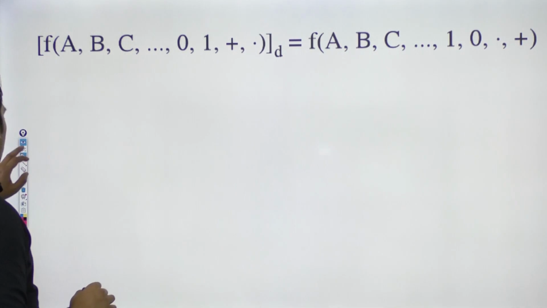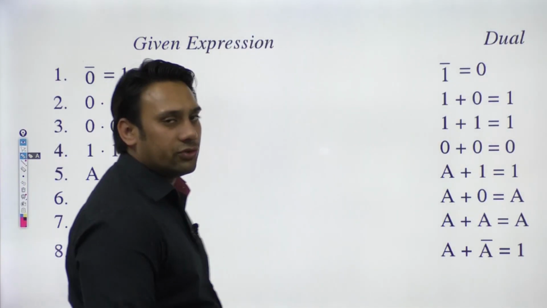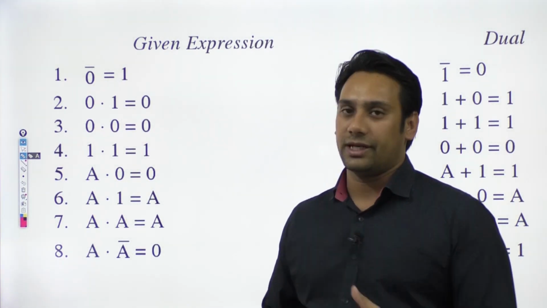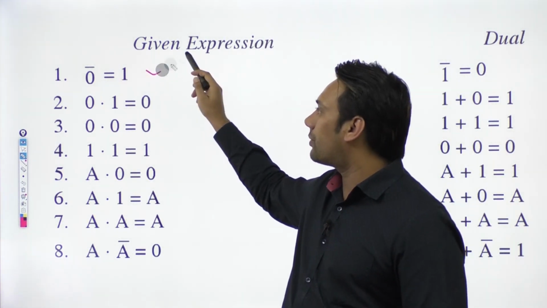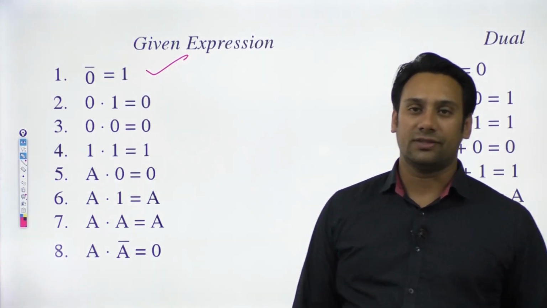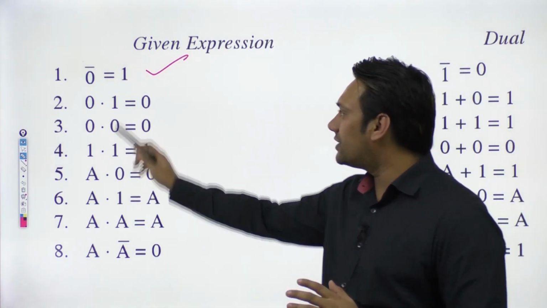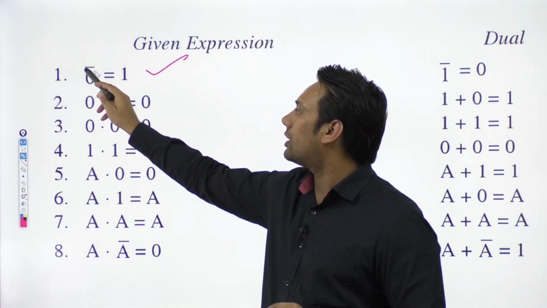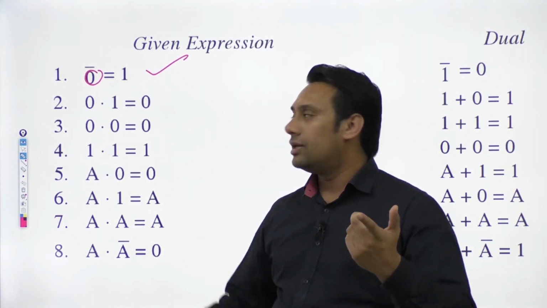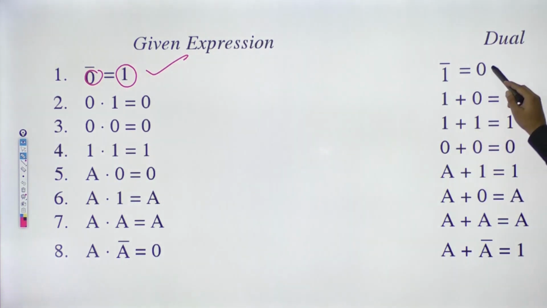Okay. The same you can see here. So I've taken a list of the dual forms of a lot of equations, right? Here you can see this is your first equation. Here we have 0 complement is equal to 1. So this equation is satisfied, right? We already know if you take a complement of 0, you will get a 1. So what is the dual form of this equation? You have to convert this 0 to 1, and you have to convert this 1 to 0. Then this is your dual form. So this dual form is also valid.